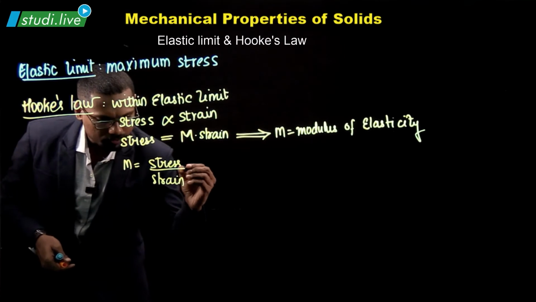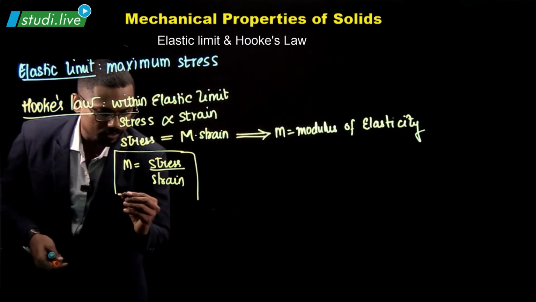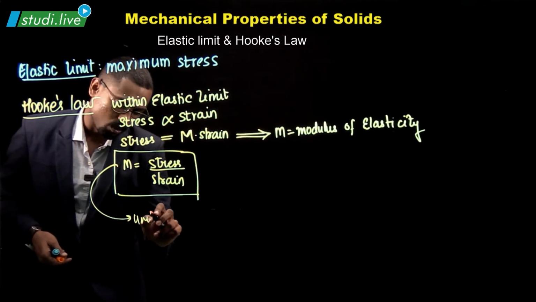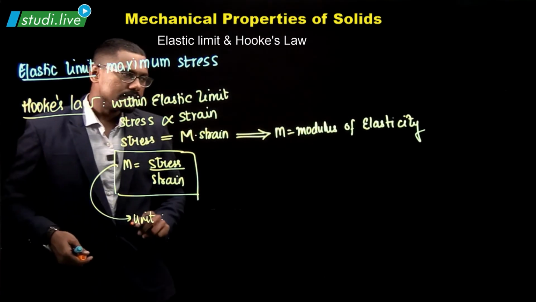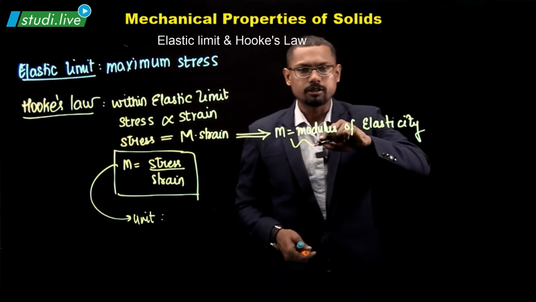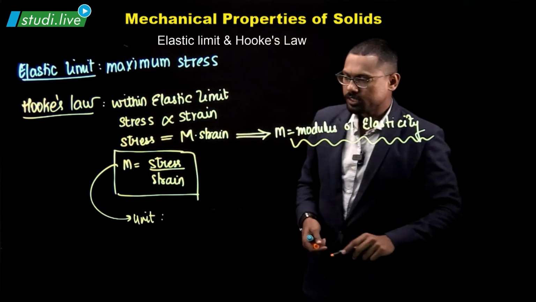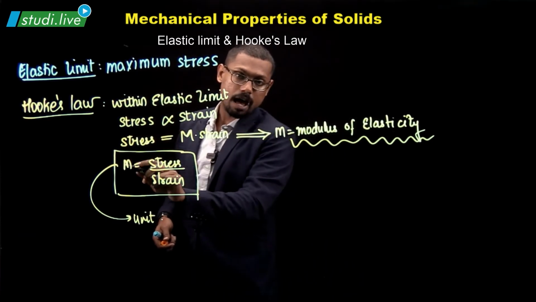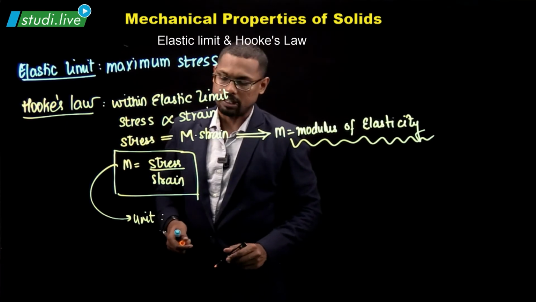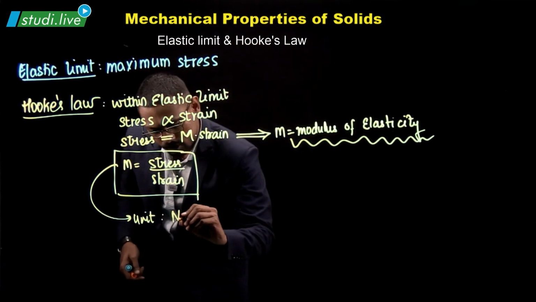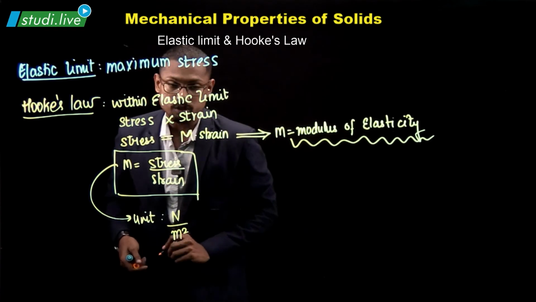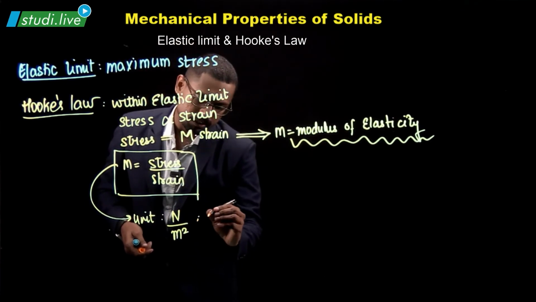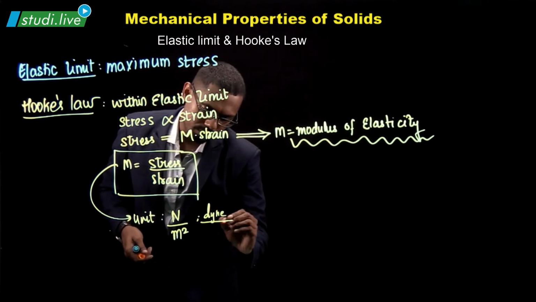From this, we understand a few things. The very first thing is the unit for M, the unit for modulus of elasticity. Since modulus of elasticity is nothing but a ratio of stress to strain, and strain has no units, no dimensions, the units of stress will be applicable to the units of modulus of elasticity. That means the unit of modulus of elasticity is Newton per meter square in the SI system. If I decide to write this in the CGS system, this becomes dyne per centimeter square.